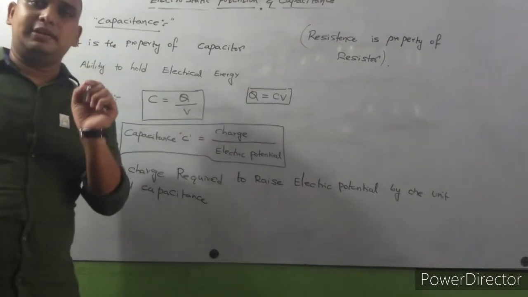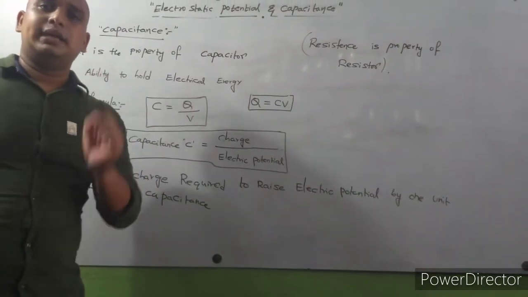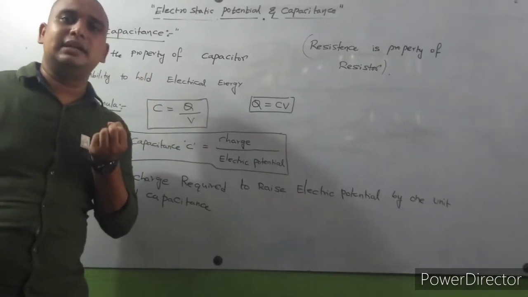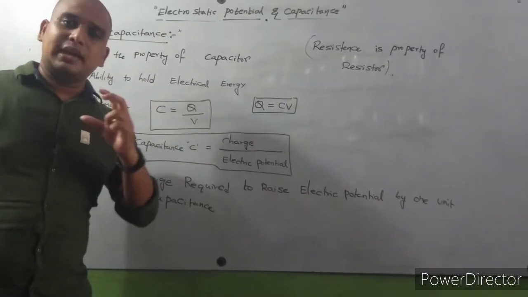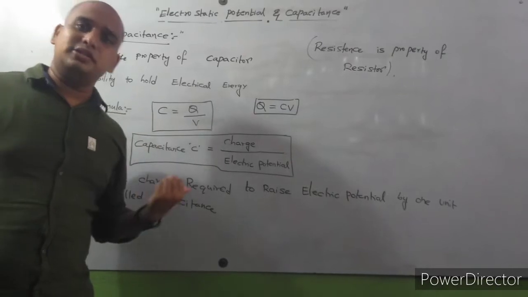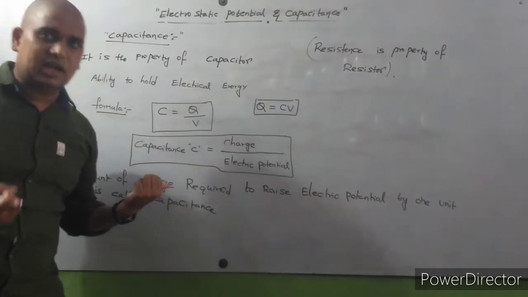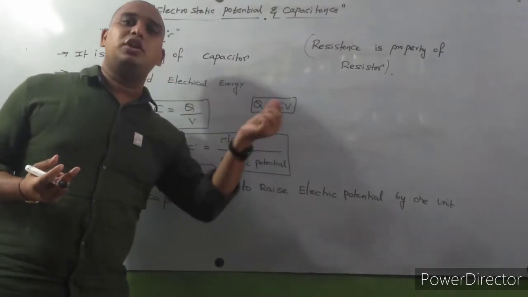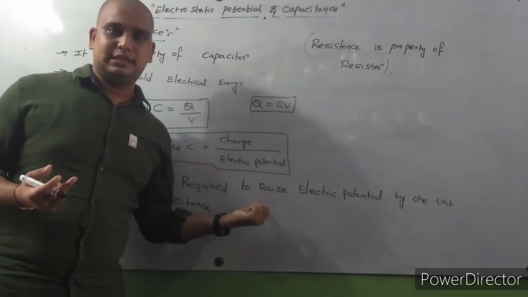So we can define capacitance like this also. Capacitance is a property of capacitor. Capacitance is nothing but ability to hold electrical energy. Next, capacitance can be defined like this also. Amount of charge required to raise electric potential by 1 unit is called capacitance.